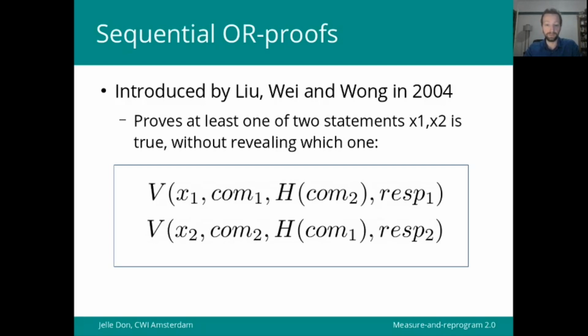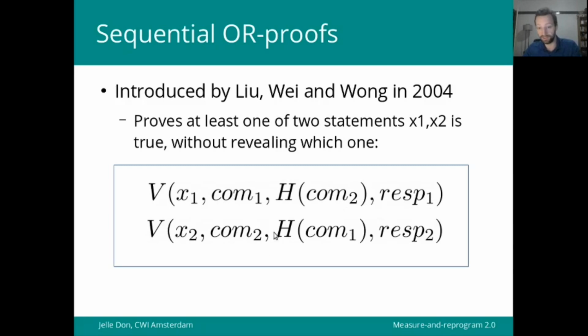we start from a simple 3-round Sigma protocol, and we use a hash function to turn it into a non-interactive scheme. But now the challenges are computed crosswise. The prover has to provide x1, com1, x2, com2, and then uses h of com2 in order to compute the response that will be used to prove the truth of statement x1.